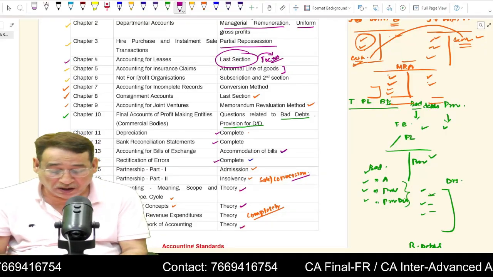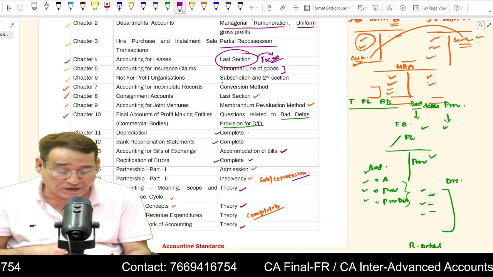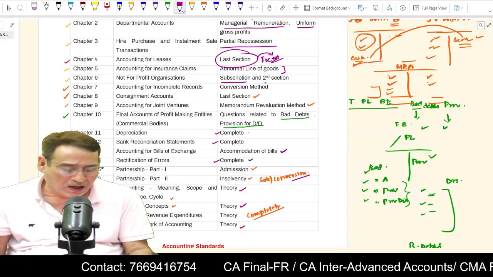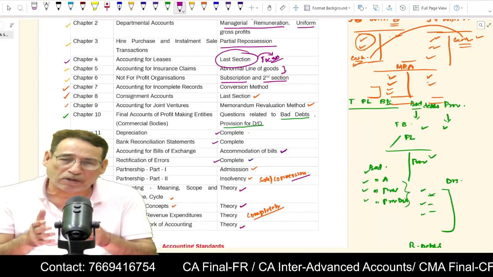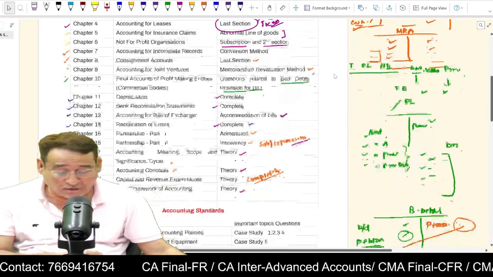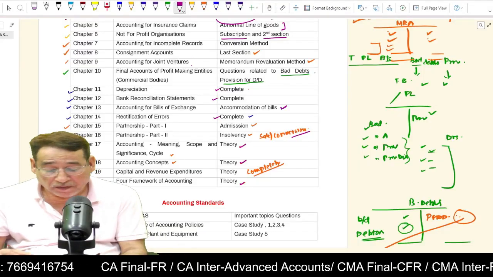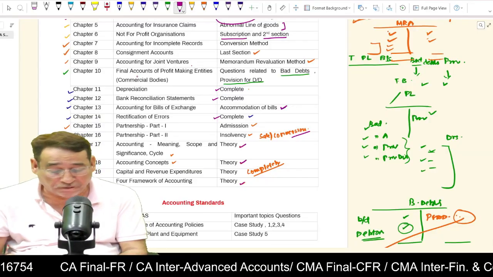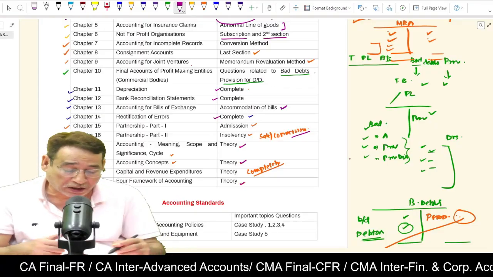Not-for-profit organization, we have already covered in the revisionary series, wherein I talked about the fact that in subscription questions, generally you may expect a question on subscription calculation. I also told you that under section 2, where an income and expenditure account will be given to you, you have to prepare a receipt and payment account and balance sheet. Conversion method, I just told you, incomplete records. Under conversion method and consignment, last section, you need to put effort, joint venture, memorandum revaluation. Final accounts, you need to put extra effort with respect to bad debts and provision for doubtful debts, which we discussed here.